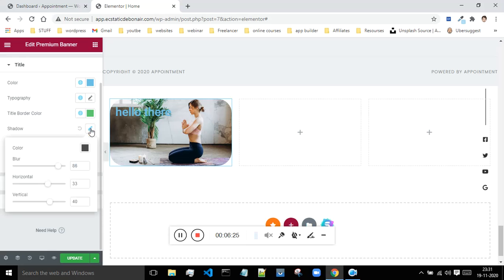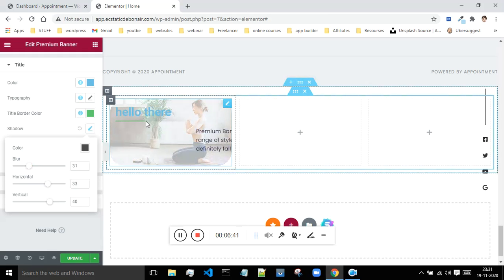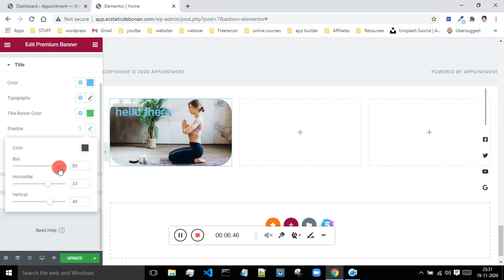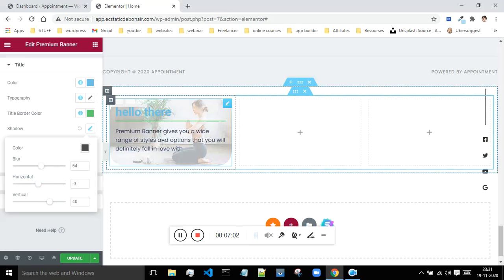Okay, so if you want to choose it again, then let me just not make it blur. Okay, so it is not visible. I don't know for what reason it is not visible. Okay, so if you just see this line, it is now a little bit dark. I want to make it darker. Okay, so it is not quite visible, but it is over here. If you just see closely, it is there.